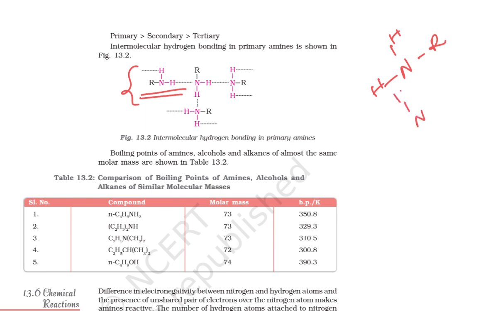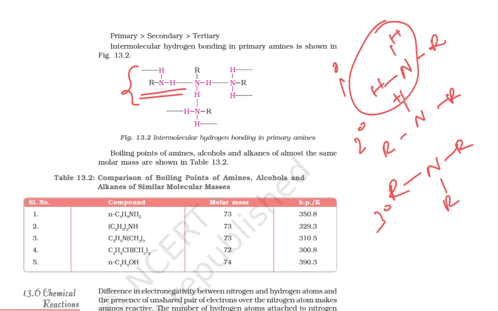In case of secondary amine, nitrogen has 1 hydrogen. In case of tertiary amine, there are 3 alkyl groups on the nitrogen. Clear? So this becomes a primary, this a secondary, this a tertiary. In the primary amine, there are 2 hydrogen and nitrogen bonds, so more association is possible.